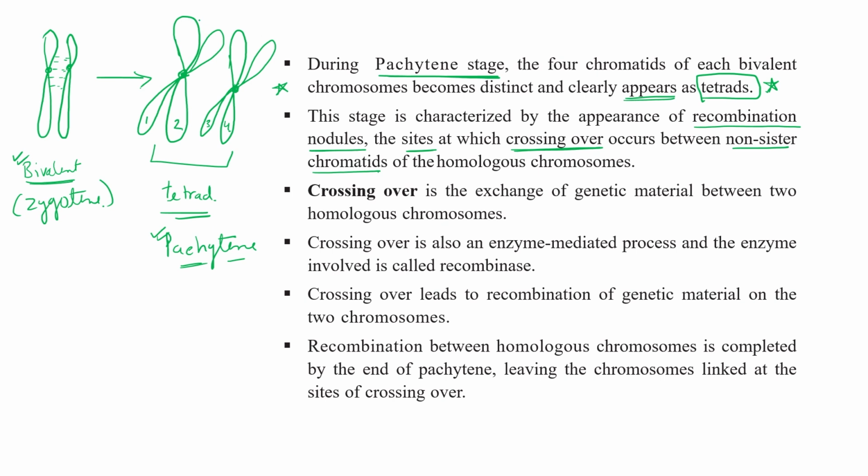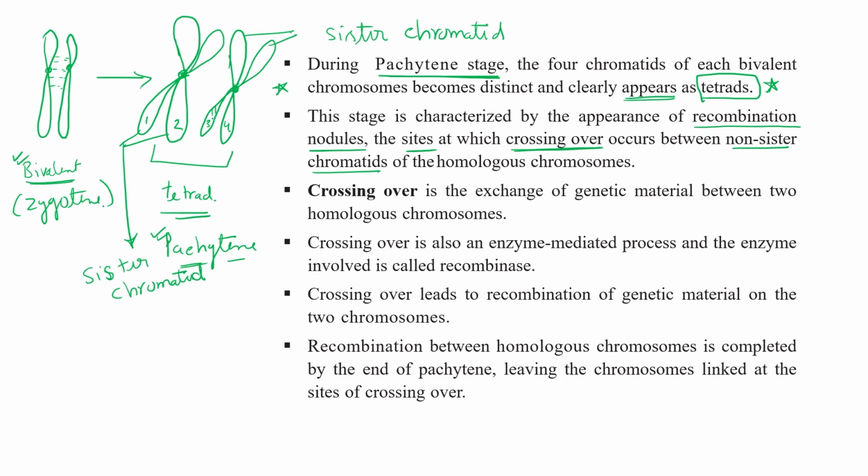These both are sister chromatids: 3 and 4, and 1 and 2 are sister chromatids. So crossing over occurs between non-sister chromatids. 1 and 2 are sister chromatids, 3 and 4 are sister chromatids, but crossing over occurs between 2 and 3, which are non-sister chromatids.